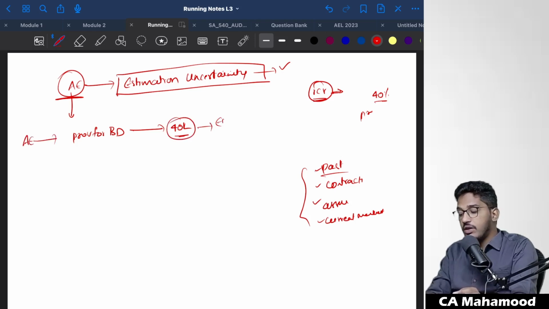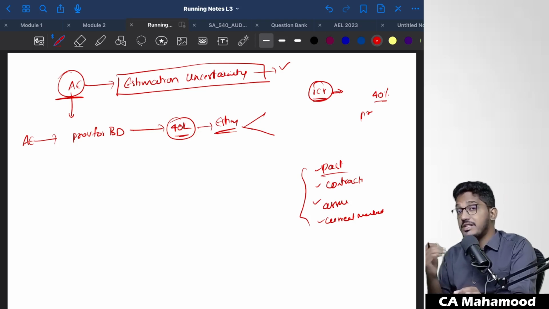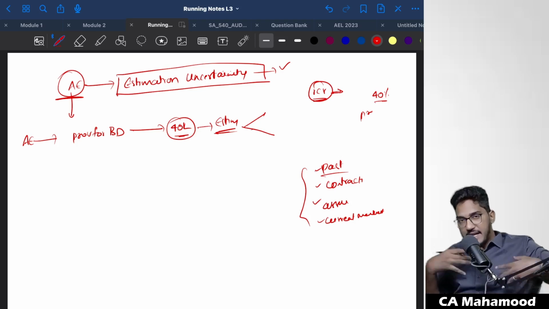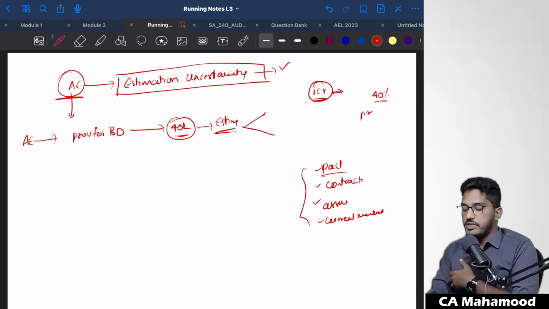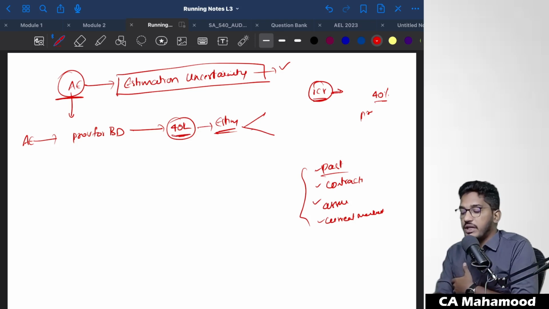But this is purely an estimate. Now, this estimation can be correct, and it can also go wrong. An estimation always has a chance of going wrong. Management thought that 40% of this debtor's dues will not be recoverable, so they created a provision of 40 lakhs. In the future, the debtor might not pay exactly this amount, or he might pay some excess amount. We can't say.